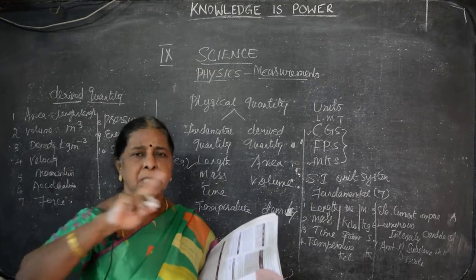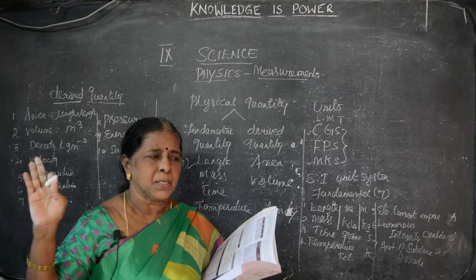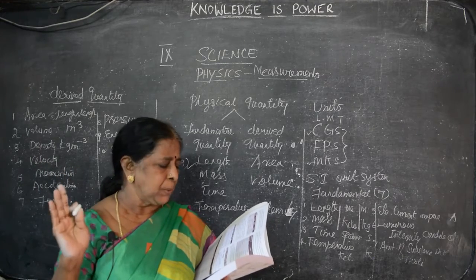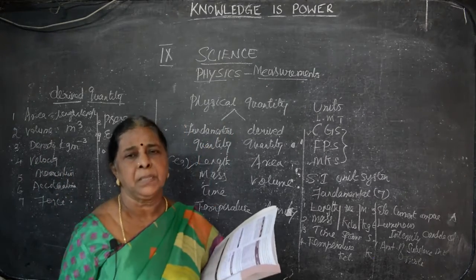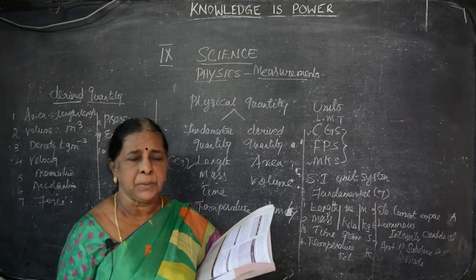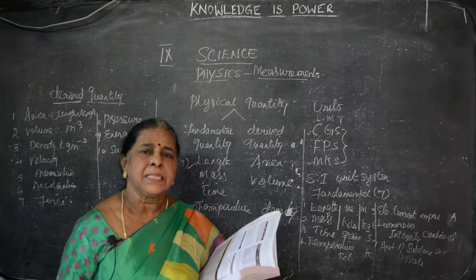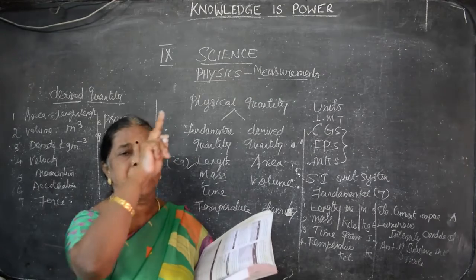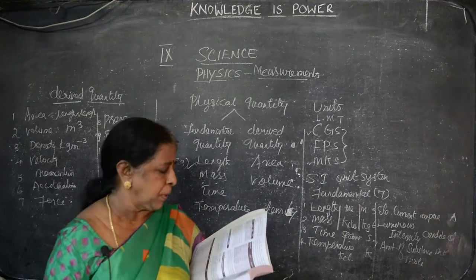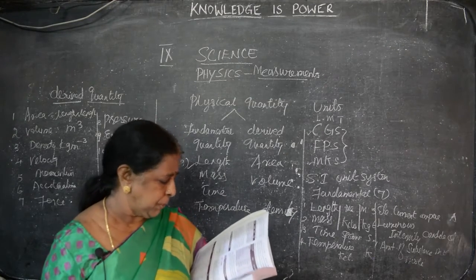Astronomy, astronomy means what? Study of heavenly objects is known as astronomy. That is astronomical unit is the distance from the center of the sun to the center of the earth. Earth, the place where we are living is earth. The distance between the sun and the earth, center point to center point, is known as astronomical unit.